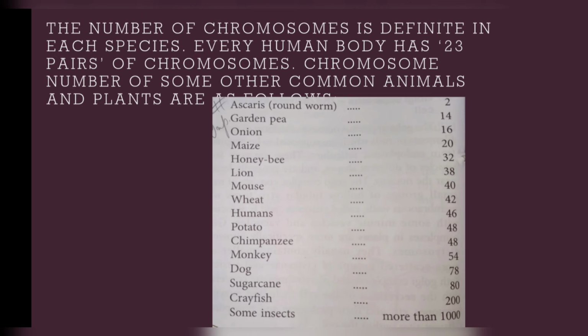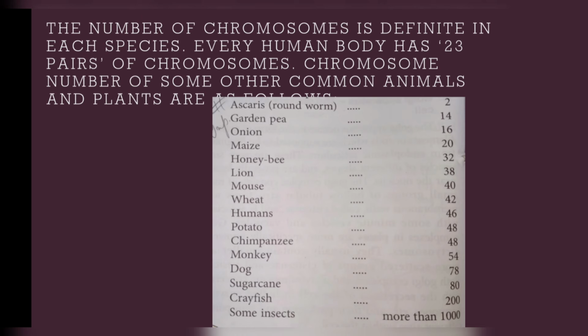The number of chromosomes is definite in each species. Each human body has 23 pairs of chromosomes. Chromosome numbers of some other common animals and plants are as follows. First let me tell you, the number of chromosomes is fixed in each species. So the human body has 23.